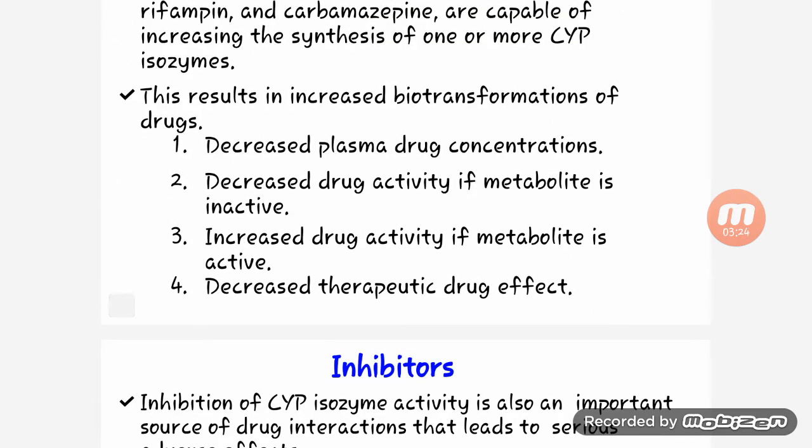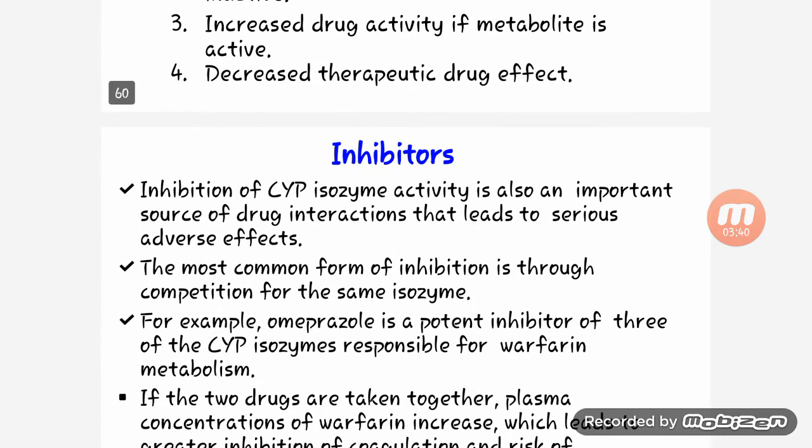This results in increased biotransformation of drug, decreased plasma drug concentration, decreased drug activity if metabolites are inactive, increased drug activity if metabolites are active, and decreased therapeutic drug effect.